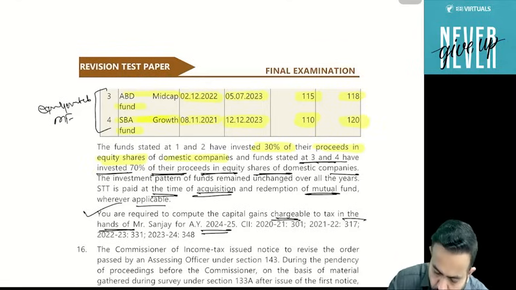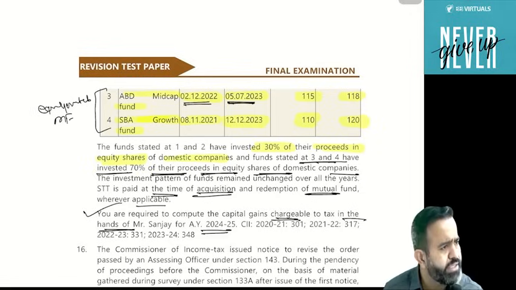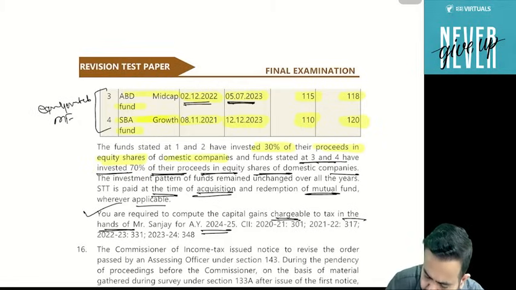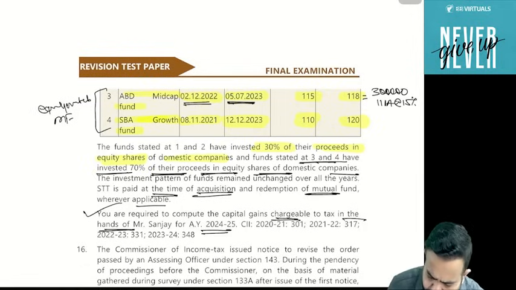Now check. On 12 December, you acquired 22 and are transferring on the 5th July 2023. Is the period of holding long term or short term? Less than 1 year, so it is short term, and here your capital gain is 3 lakh. Can I say that this 3 lakh is going to be taxable under section 111A at the rate of 15%? It's very clear.